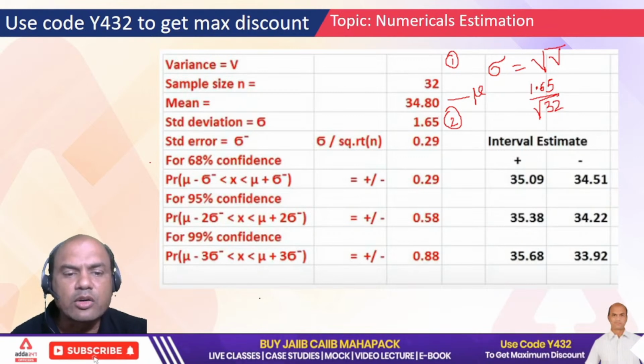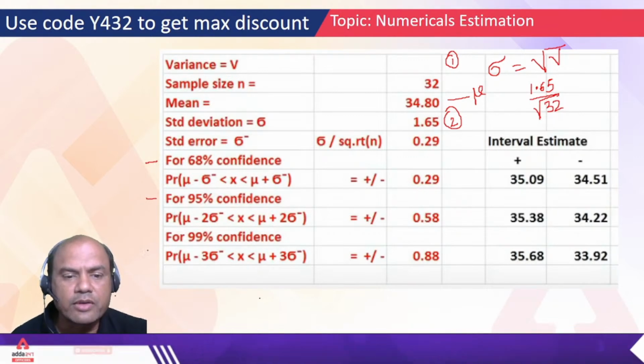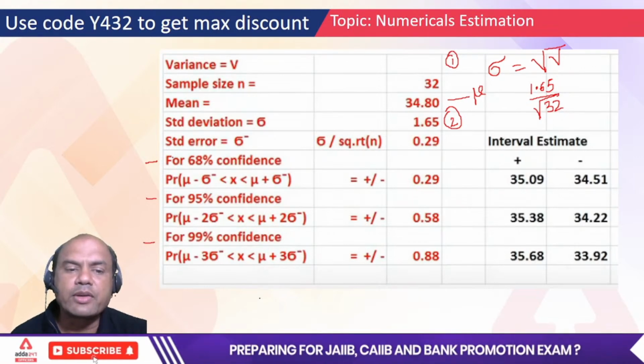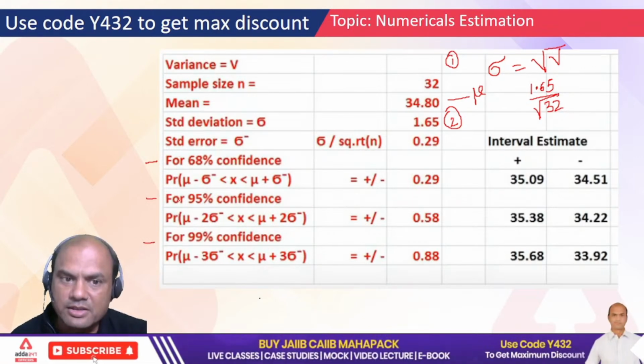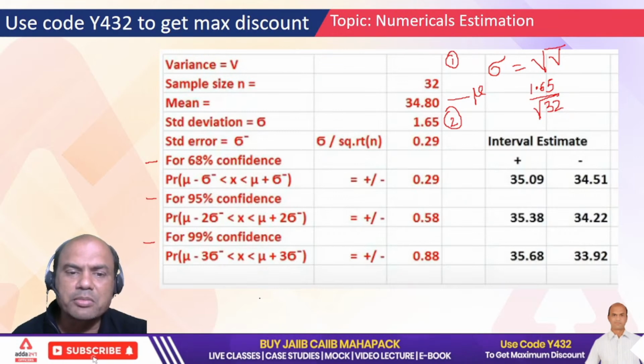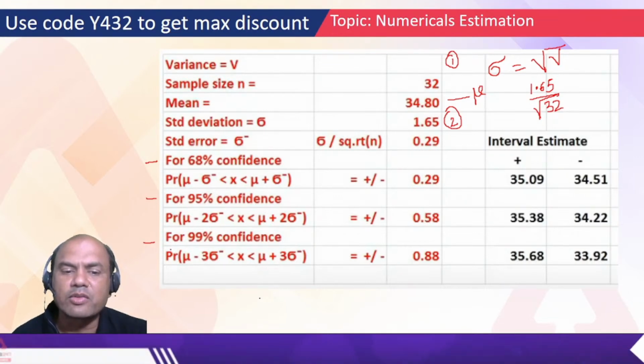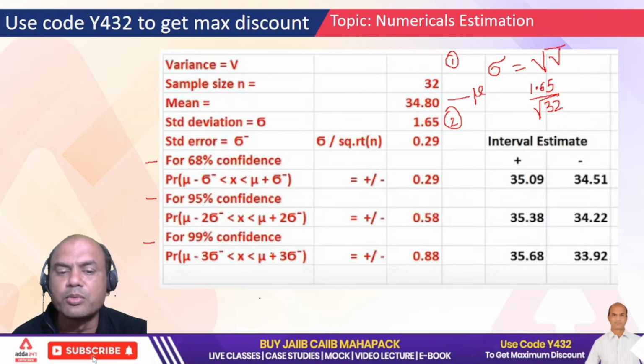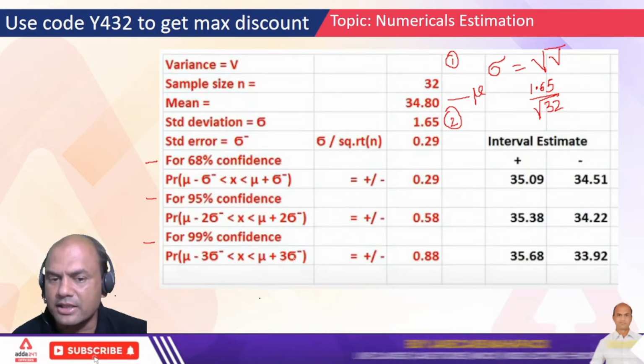See here, I have given 3 confidence levels, 68, 95 and 99, but actually they're not required. I have given this for your information. 68 is not required, 95 is not required. We require only 99.7. So that's why mu minus 3 psi less than x less than mu plus 3 psi.